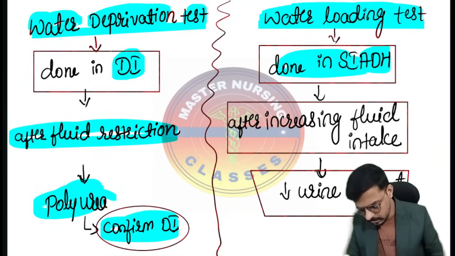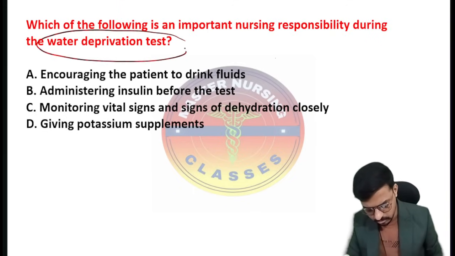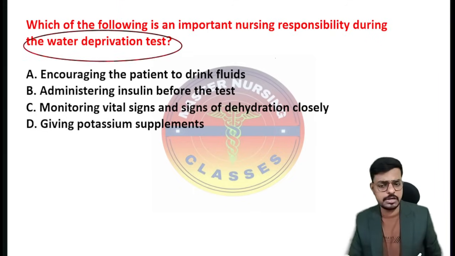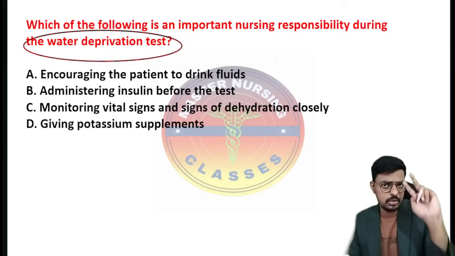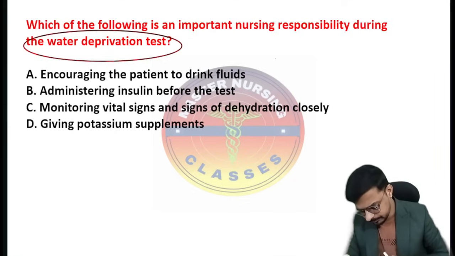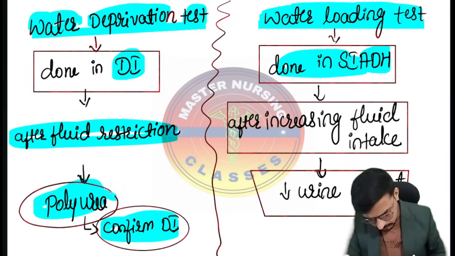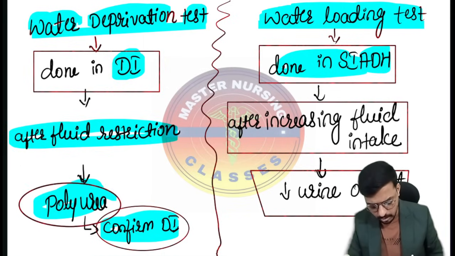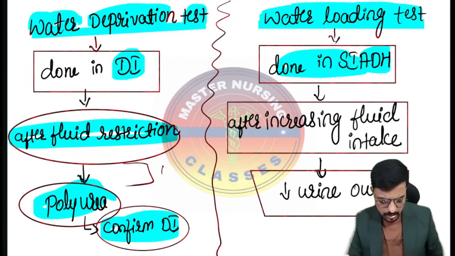Now what I am doing is the water deprivation test. Water deprivation test means I am keeping the patient NPO. I am not giving any fluid to the patient. So here two situations are happening. In the water deprivation test, urine output is more, the patient is having polyuria, and intake we have stopped. So the patient is at the highest risk of hypotension.